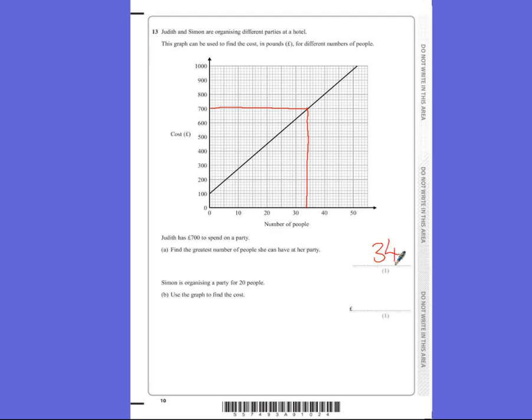Simon has organised a party for 20 people. Use the graph to find the cost. So we start with 20 people, we go up and we read off, and again we need to know what the scale is. There are 5 squares going up to 100, so each square must be 20, so that would be £440 there. Now be really careful, make sure you're dead accurate with that. It could look as though it's in the middle there, so it could be at 450, but just be really careful. There's usually some give in the answer.